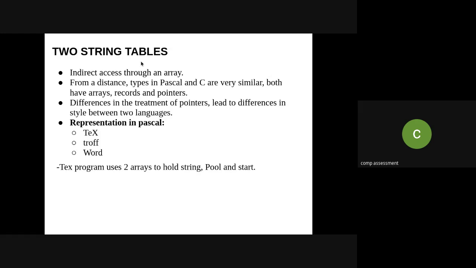So a string table is nothing but, I think all of you are familiar with the string array. Just now in the previous example also we created a string array. Whenever we store any string, it creates an array of characters. So a character array is basically indirect access through an array.